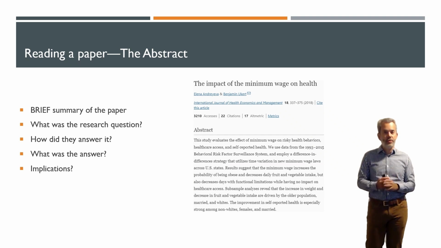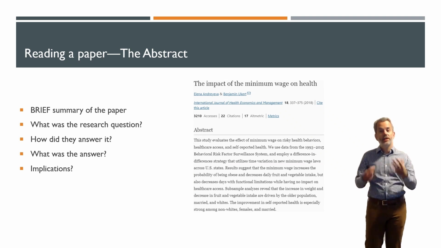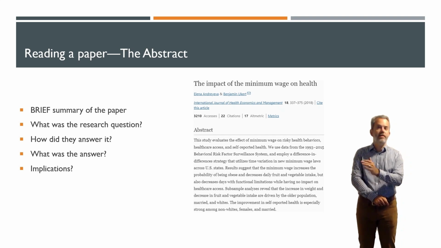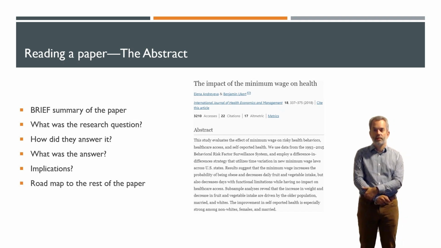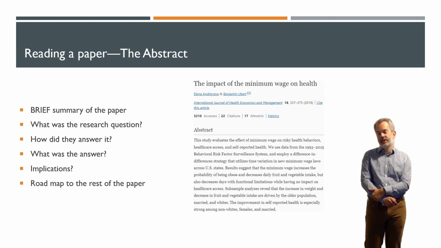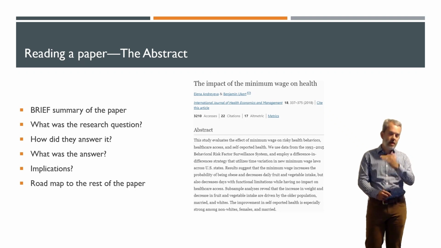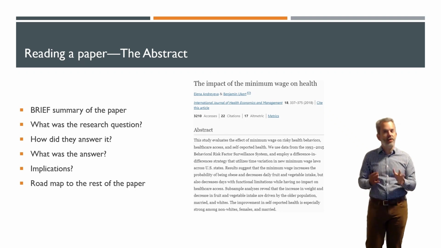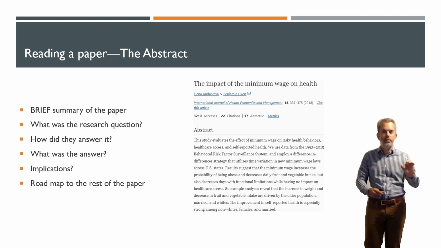And some abstracts discuss the implications of the results. This one does not, but sometimes you'll see a section at the very end on implications for policy, for behavior, etc. And lastly, you can think of the abstract as a roadmap to the rest of the paper. So things you see in the abstract, you should also find in the paper itself. Maybe not in exactly the same words, but you should be able to find those parts of the paper that buttress or support particular parts of the abstract.